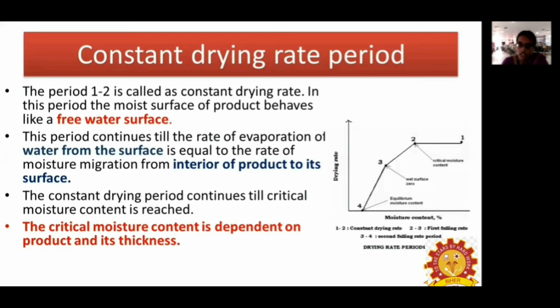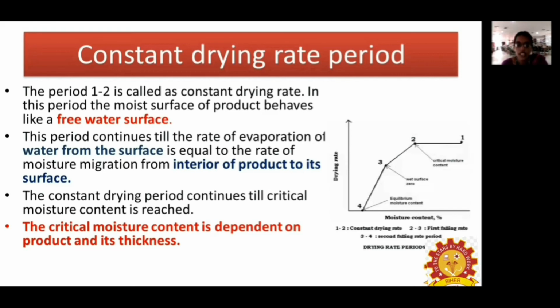So this will take place until moisture migrates from the interior of the product to the surface. When the water is removed from the surface, it will have a lower pressure. Water has the property to move from lower to higher. Due to the difference in pressure, it will start to move from the interior to the surface, and the constant drying period continues till the critical moisture content of the product is reached.